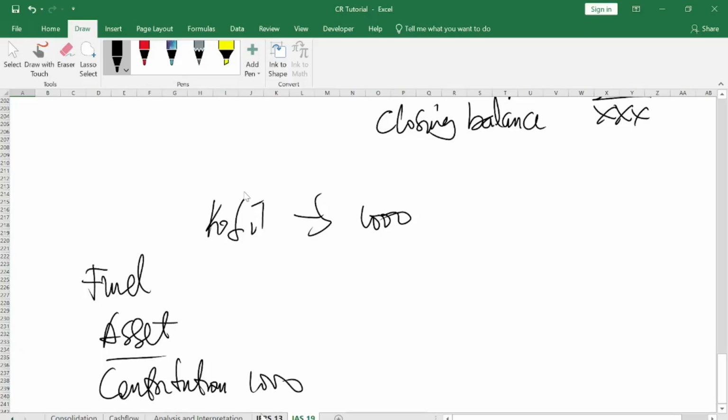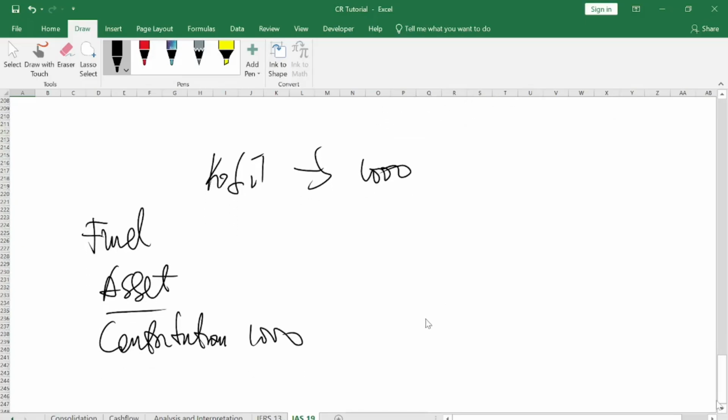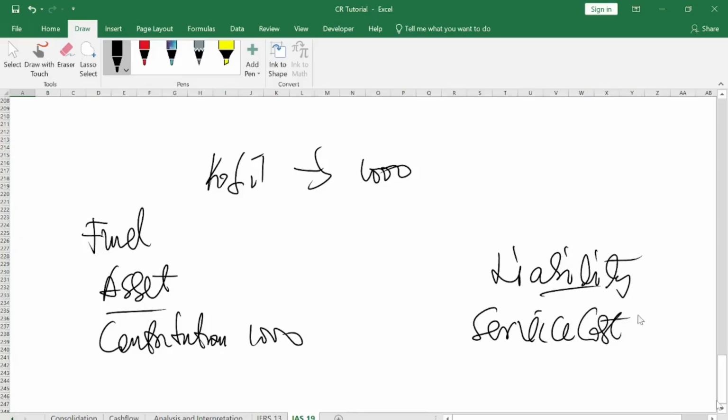Now, assuming there's a retrenchment and the company decides to lay off Kofi, then it is the obligation of the company to pay this 1,000 in the name of Kofi back to Kofi. So that becomes a liability to the company. That is what we call service cost. The moment the company contributes into the pool of fund, the company owes Kofi that 1,000. So it becomes a liability owed to Kofi. That is the idea.